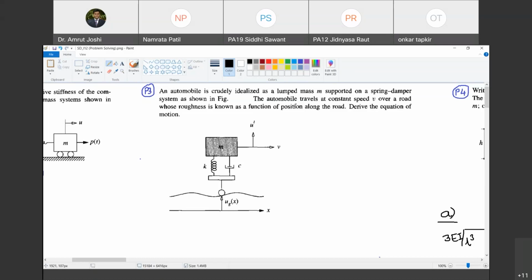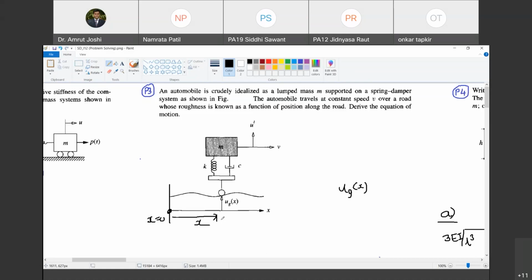Over a road whose roughness is known as a function of position along the road. That is, the roughness is given as ug of x. What is ug of x? At a given distance x. Let us say this is our origin in space now, not in time. This is our origin, x equal to 0. You give me the value of x, and I will be able to give you the height of the road surface from a chosen reference.